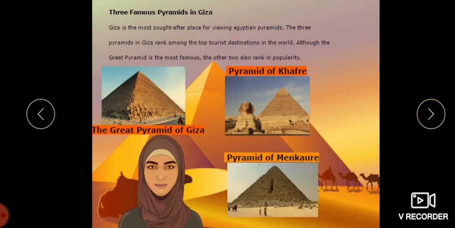The pyramids of Khufu, Khafre, and Menkaure are named for the kings for whom they were built. The northernmost and oldest pyramid of the group was built for Khufu, the Greek Cheops, the second king of the fourth dynasty, and is called the Great Pyramid. It is the largest of the three.